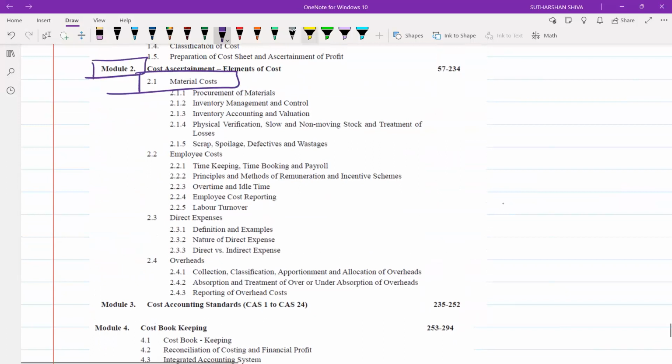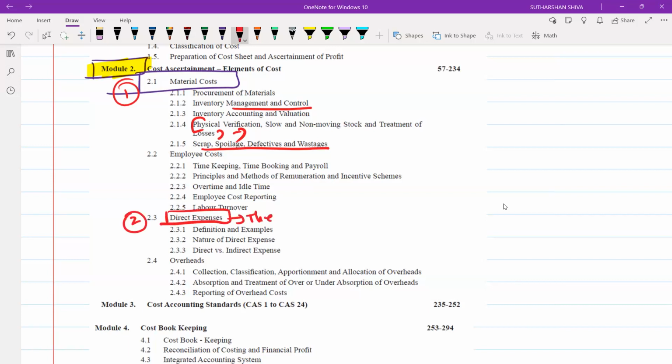Under module 2, material costing is your first priority. You need to give more weightage to scrap, spoilage, defectives, and wastages, inventory management and control, and physical verification, slow and non-moving items. It is quite easy. After studying material costing, see what is there in direct expenses. Just a theory question you may expect. Just try to figure it out.